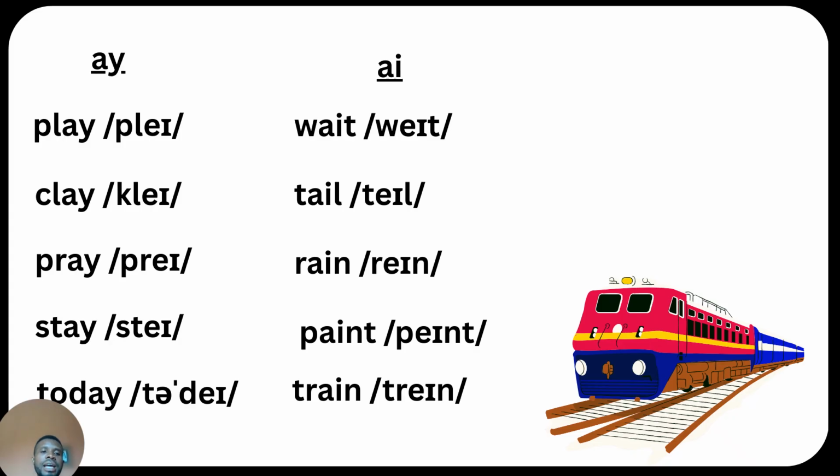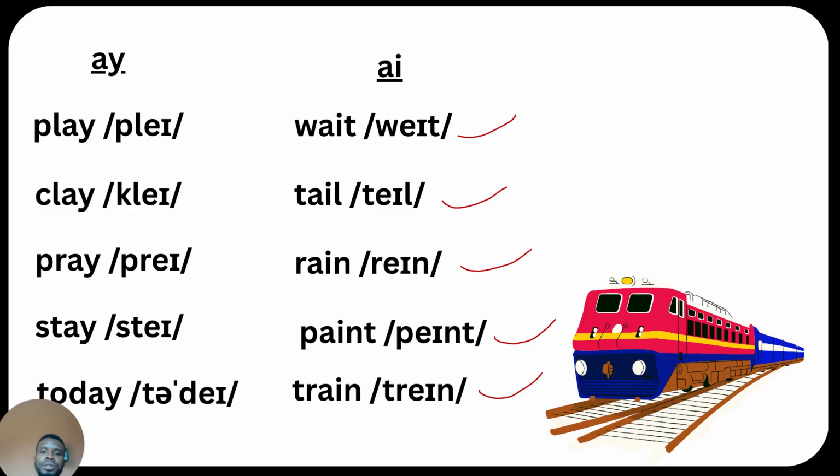We have the diphthong /eɪ/ in words with AY, as in play, clay, pray, stay, today. We also have it in AI, as in wait, tail, rain, paint and train. So we have the sound /eɪ/ in those words.